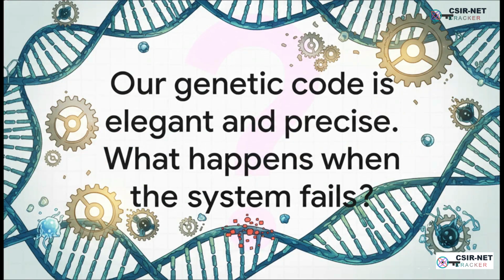This whole system is amazingly robust, but it's not perfect. It's not foolproof. The repair crews can get overwhelmed, those genetic switches can get stuck in the on or off position, so that leaves us with a really important question. What happens when this elegant, precise code of life fails? What happens when it all goes wrong?